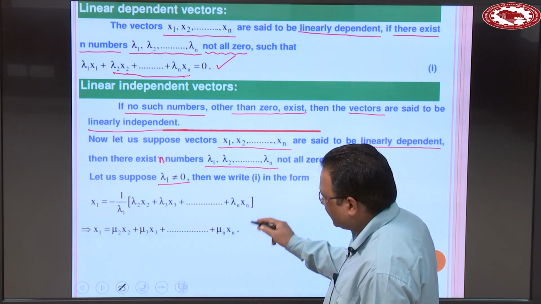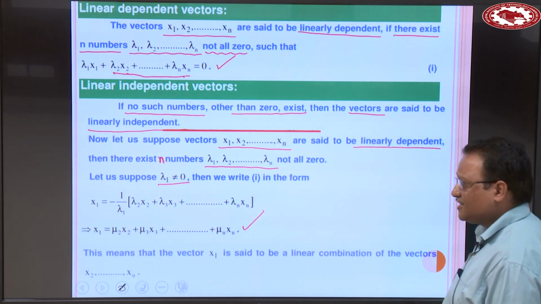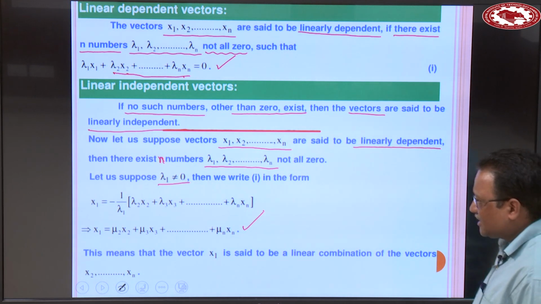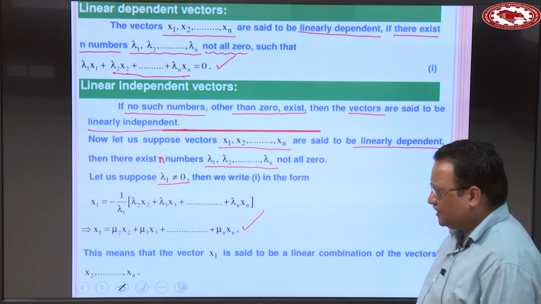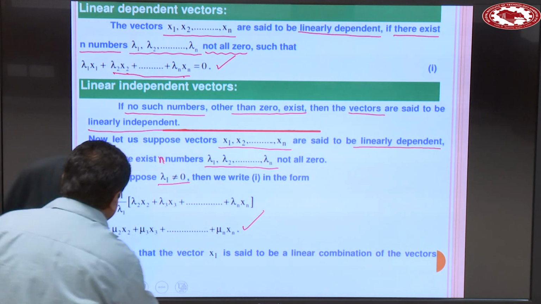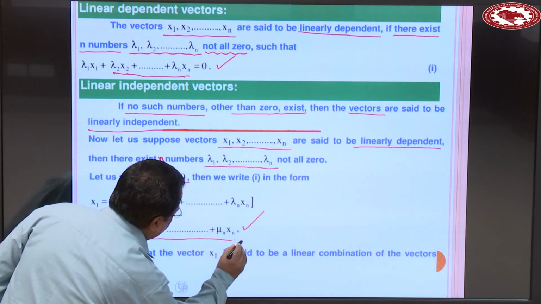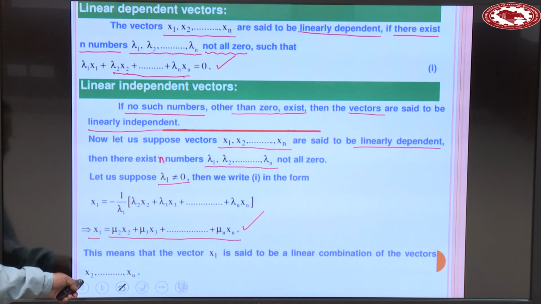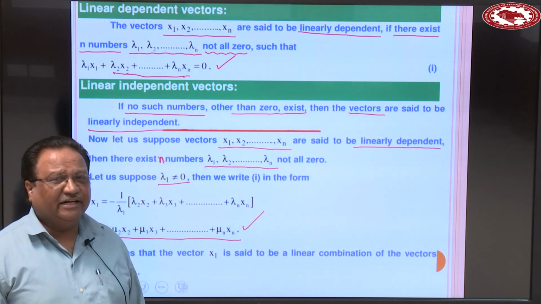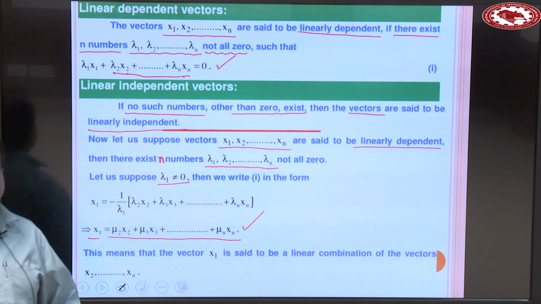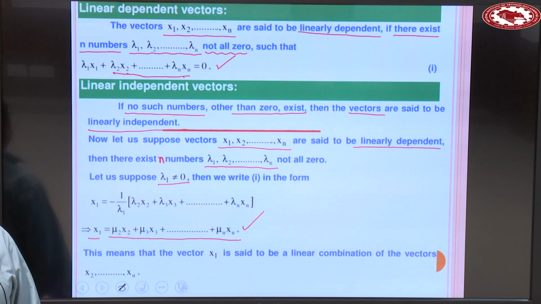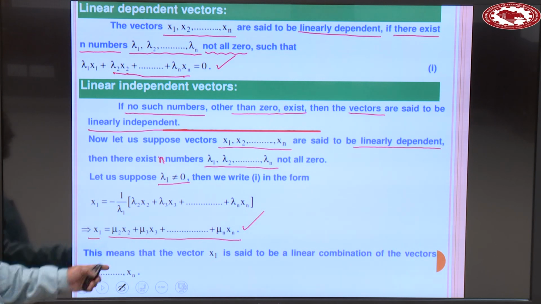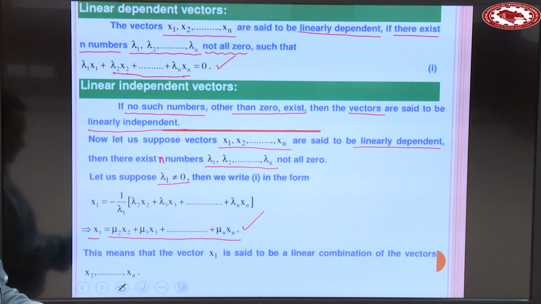So, this expression can also be written this way. This means that the vector x1 is a linear combination of the remaining vectors x2, x3 and so on up to xn. Clear? So, when we say that the vectors are linearly dependent, this means that they depend upon each other. Then any vector can be represented as a linear combination of the other vectors, but in the case of independent vectors we cannot represent it this way.